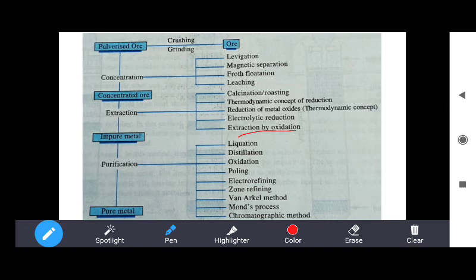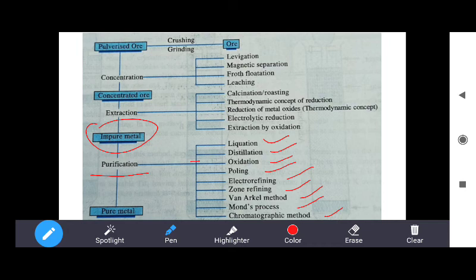So these methods can be used for the extraction of metal, through which we get impure metal. And then finally we have to purify the metal, refining the metal by using these methods: liquefaction, distillation, oxidation, poling, electro-refining, zone refining, Mond process, Van Arkel process, Mond process, and chromatographic method.